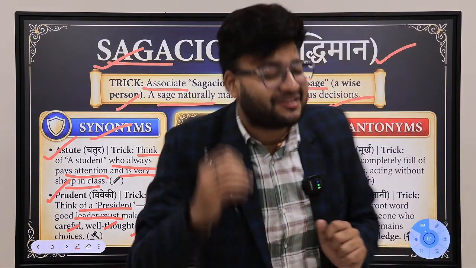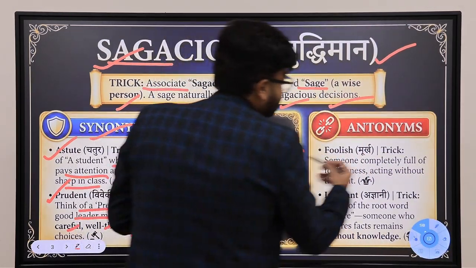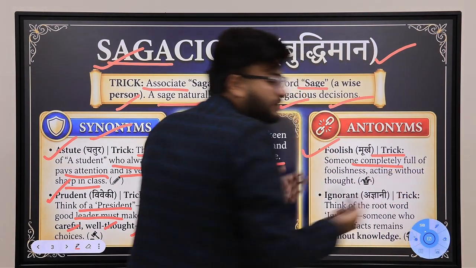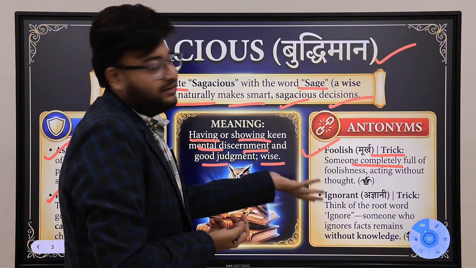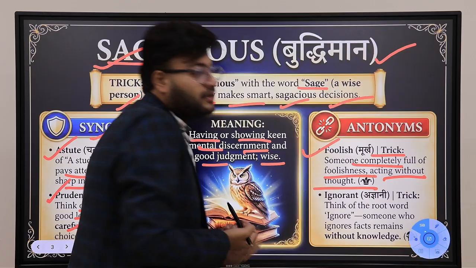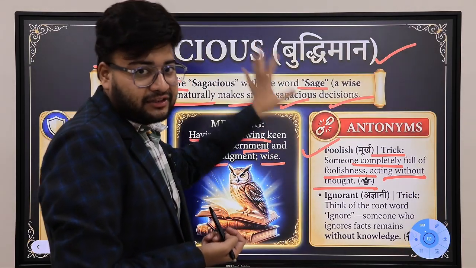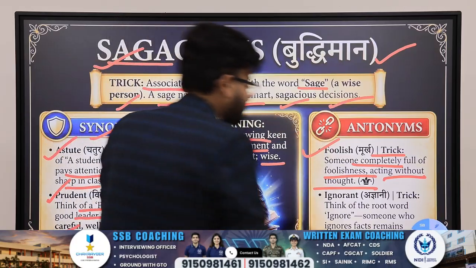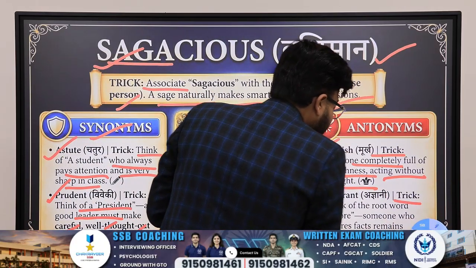Now what are the antonyms? Let's learn with a trick as well. The antonym will be foolish. This word does not need any kind of trick. Someone completely full of foolishness, acting without thought. Any person who is acting without any thought or decision-making capability will be called a foolish person. Now, ignorant.